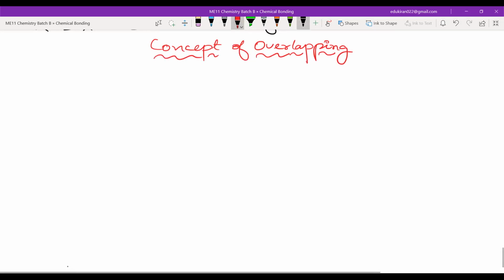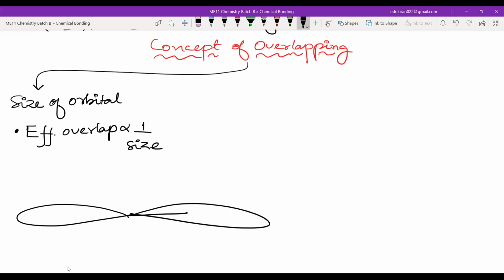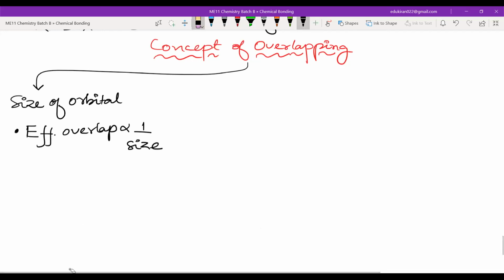Now, in the concept of overlapping, there are a few things which determine the extent of overlap. So first is the size of orbital. Now, the effective overlapping is inversely proportional to the size of the orbital. Why? Because if the size is very large, it will be away from the nucleus, correct? And you should have the nucleus near if you want an effective overlapping. Size is inversely proportional.